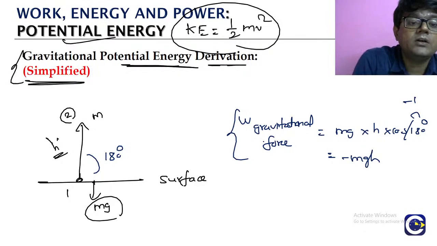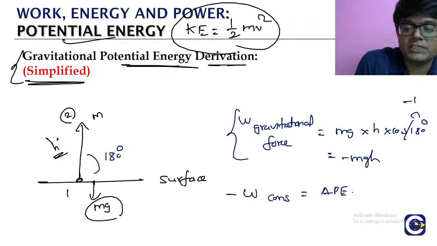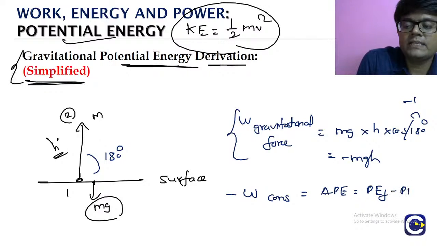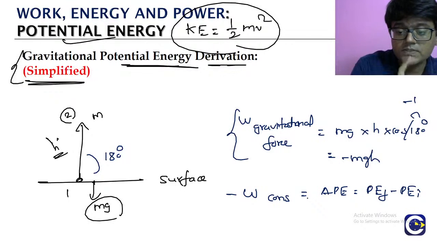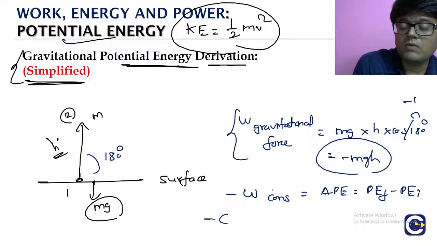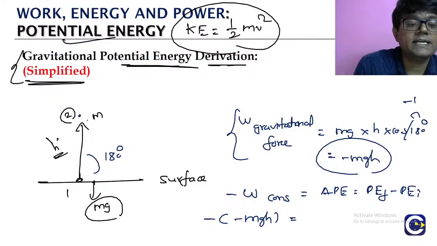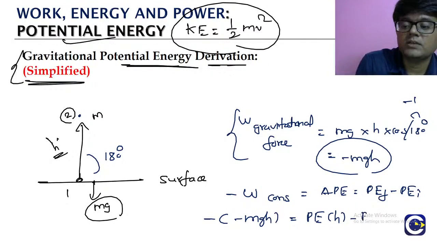Okay, but here we are doing it to derive the potential energy formula. Now, how is the potential energy related to work done by the conservative force? Negative of work done by the conservative force is equal to change in the potential energy, means final potential energy value minus initial. That is the relation between the potential energy and the work done by the conservative force. So look at this, minus of what is the work done by gravity here? Minus mgh is equal to what? P final. Final state is what? Height h. Minus P initial means what? Potential energy on the surface.